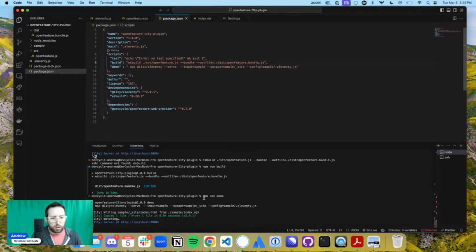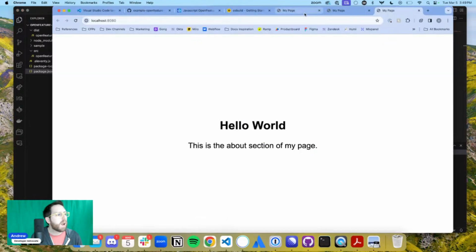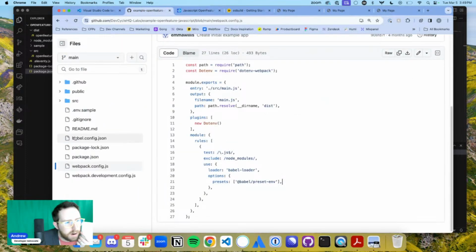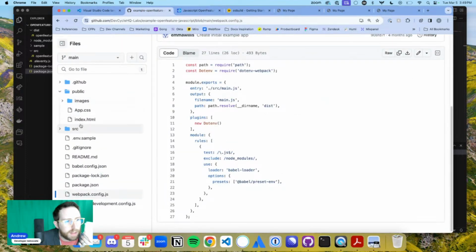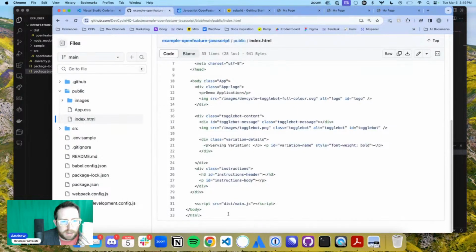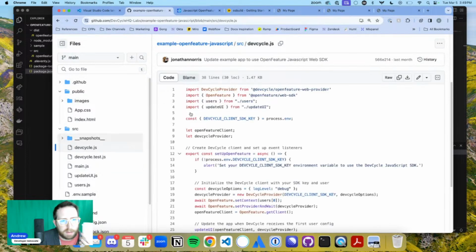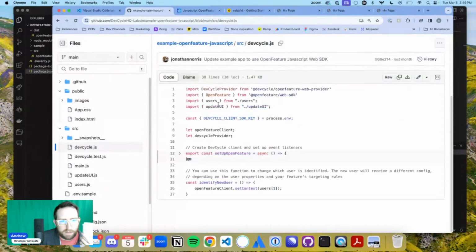Now, let's go look back at our exemplar that we're using here. So here, we did all of our Webpack stuff, and then we kind of called main.js. And if we go over here and look in source, we called main.js, and main.js imported setup open feature from the devcycle.js. So it imported all of this stuff. So it basically set up open feature.